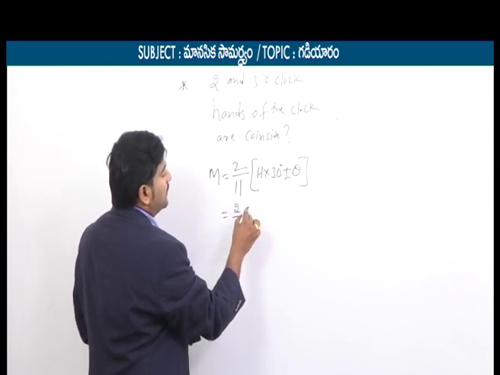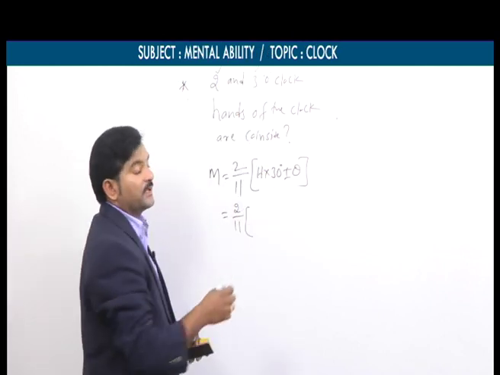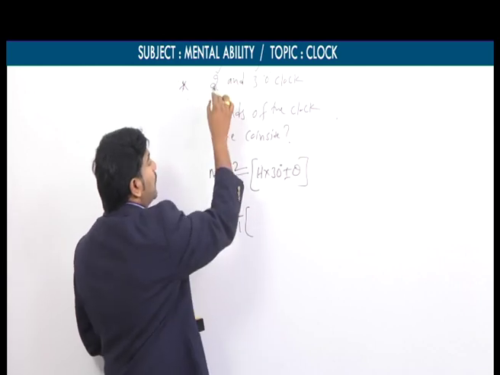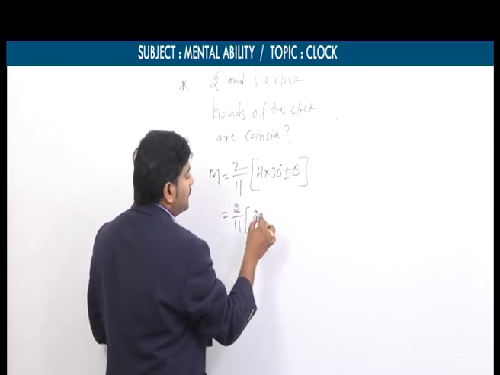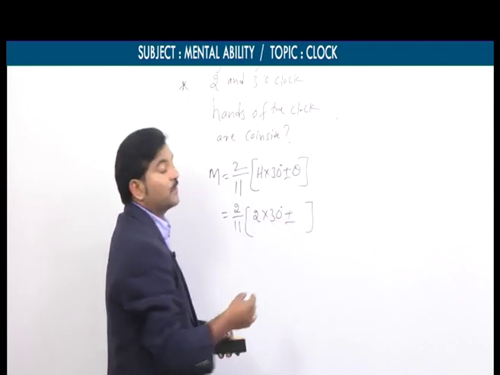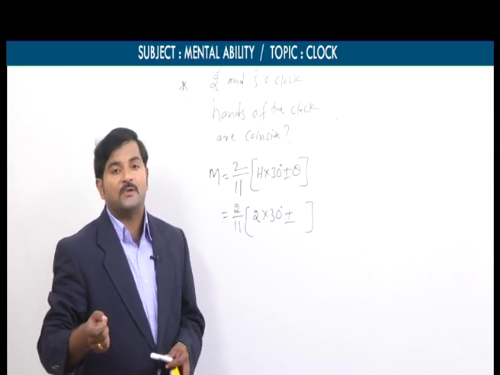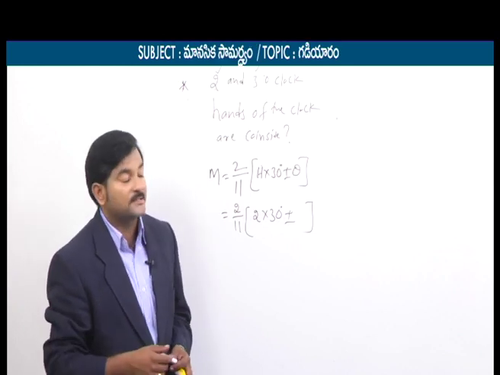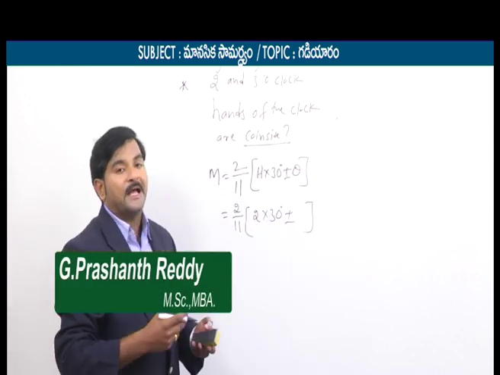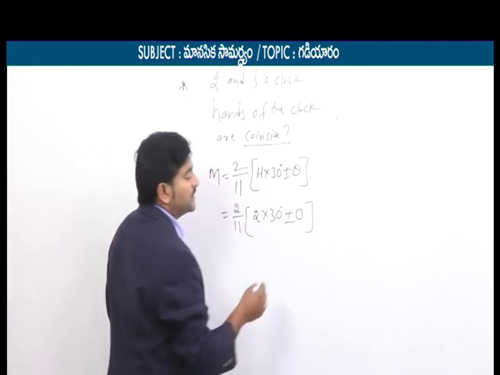2 by 11 into h. Here you mentioned 2 o'clock and 3 o'clock. What is our starting hour? The starting hour is 2 o'clock. That's why h is equal to 2, into 30 degrees plus or minus theta. What could theta be? It's simple, my dear students. Theta means, as we already know, the angle between the two hands. This is the concept of coincidence. When two hands coincide, the angle between them is equal to 0. That's why here we can simply take 0 degrees.